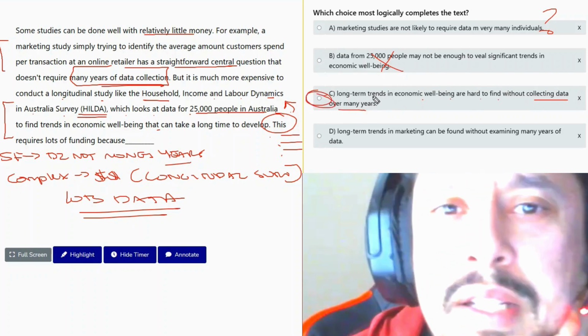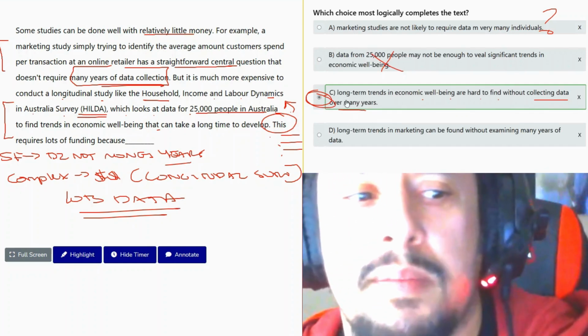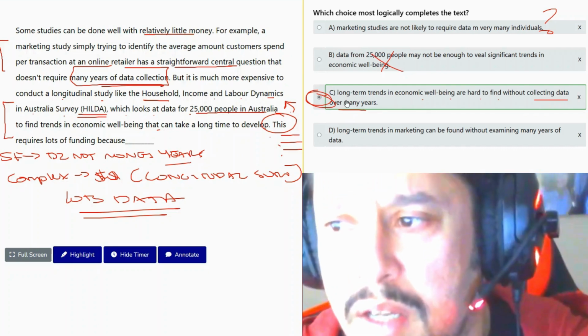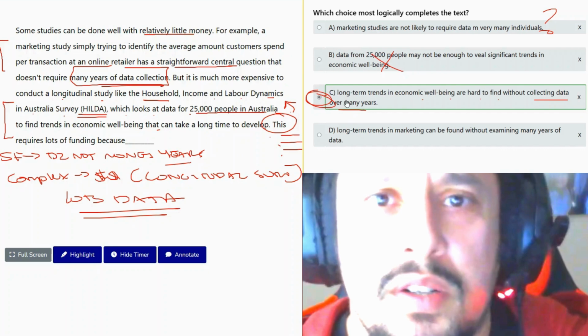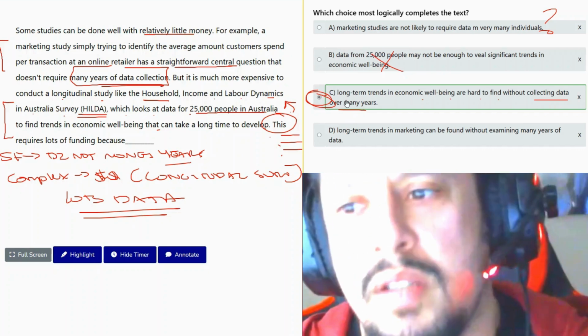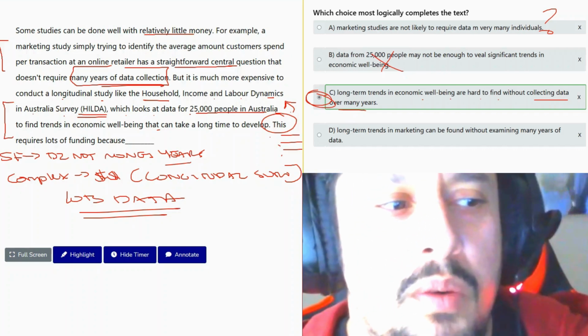Our focus is data. One is more expensive than the other because it takes many, many years to collect data on that thing. So this requires lots of funding because of collecting data over many years. The more data you have, the more people you need, the more information you have to process, the more people you have to hire. So this was module 1. We'll go to module number 2.